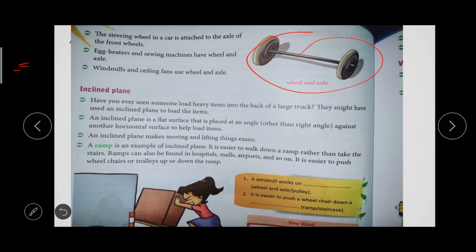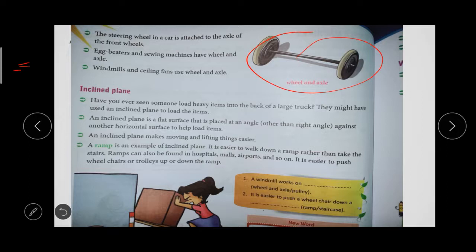For example, if a load truck came, they used to bring the things through that inclined plane. Compared to the horizontal surface, the inclined plane helps them lift and move the things easier. So a ramp is an example of an inclined plane. Ramp means a sliding ramp.